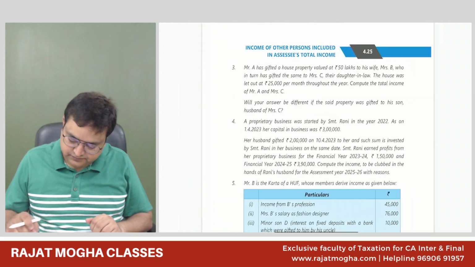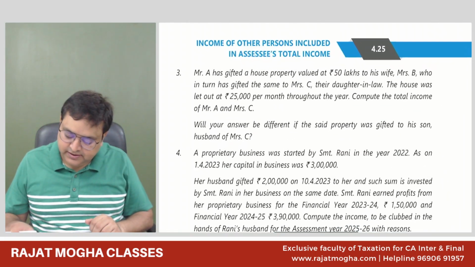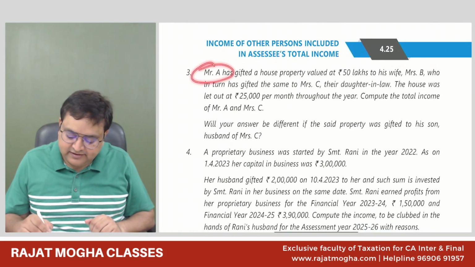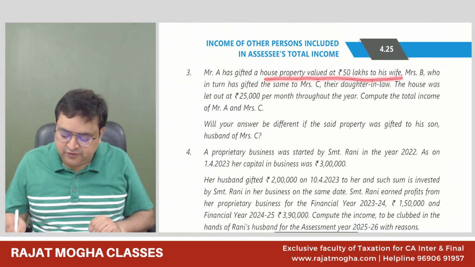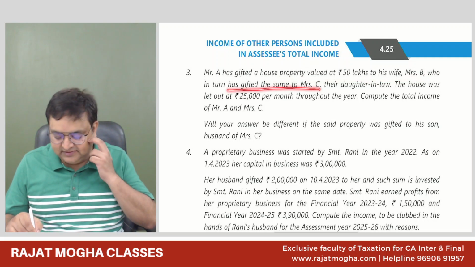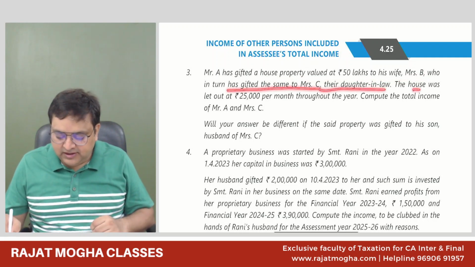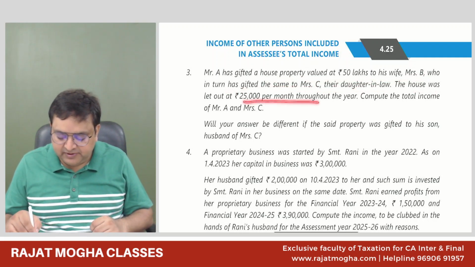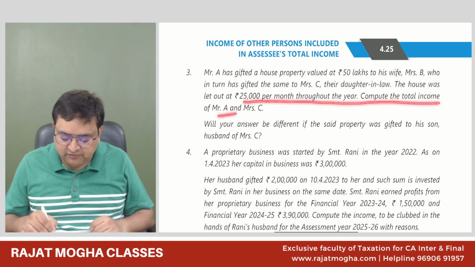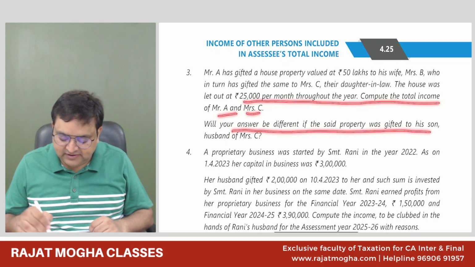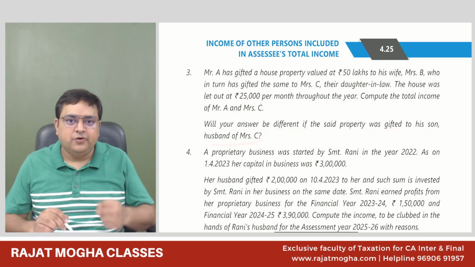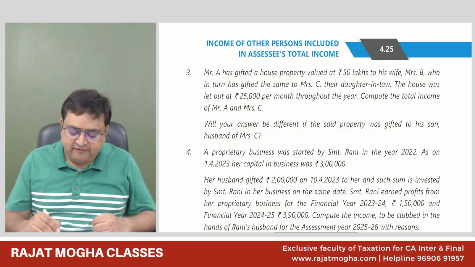Now, question number 3. Mr. A has gifted a house property valued 50 lakh to his wife, Mrs. B, who in turn has gifted the same to Mrs. C, their daughter-in-law. The house was let out at 25,000 per month throughout the year. Compute the total income of Mr. A and Mrs. C. Will your answer be different if the said property was gifted to his son, husband of Mrs. C? Okay. So again, see, what we have done is